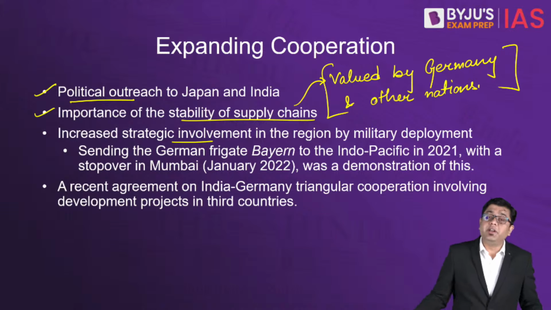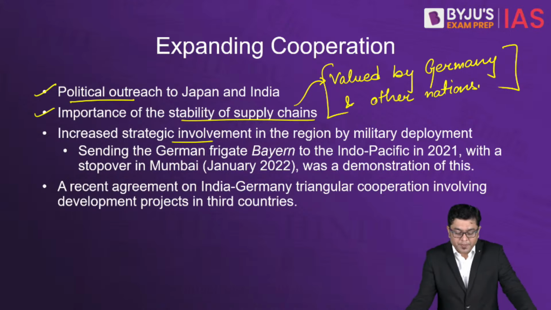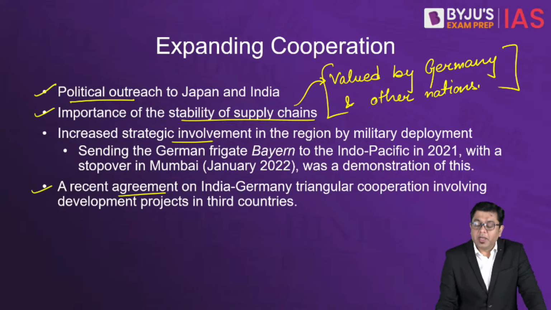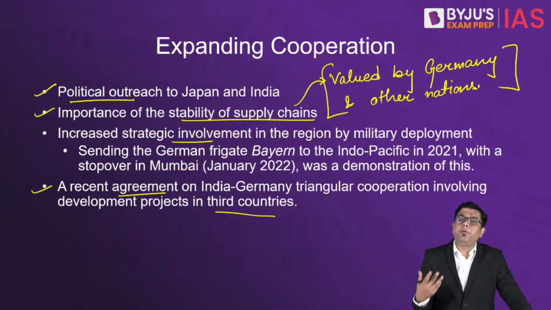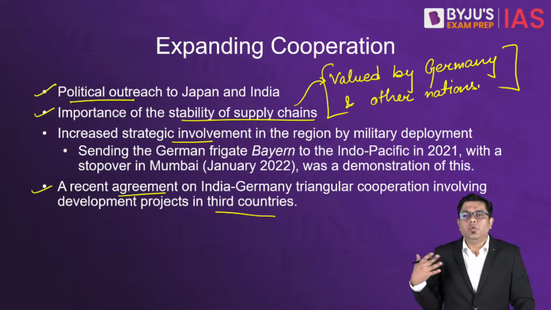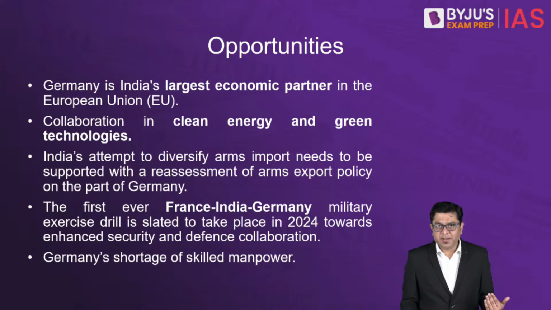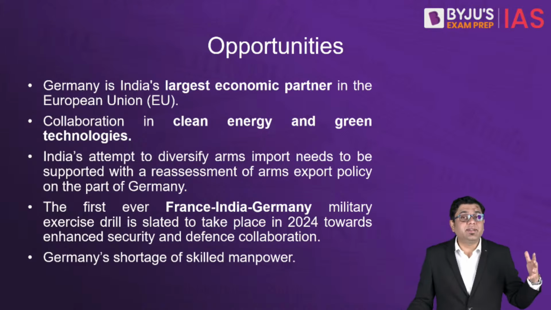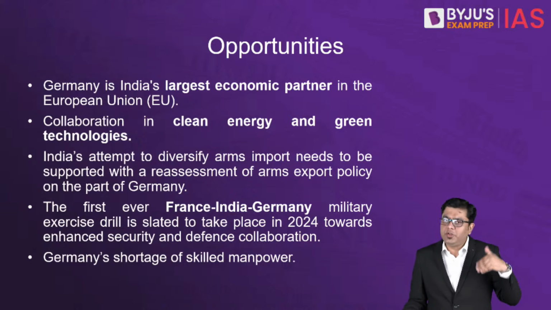Increased strategic involvement in the region by military deployment, and that is where a German frigate by the name of Bayern made a visit to Mumbai while en route to the Asia-Pacific region. And then also a recent agreement on a triangular cooperation between India, Germany, and a development project that these two can implement in third countries provides again newer areas of cooperation. So cooperation is expanding in all different areas. And that is because there are humongous amounts of opportunities present to take this relationship to a newer height, to a greater level.